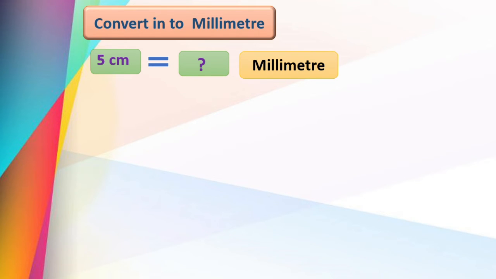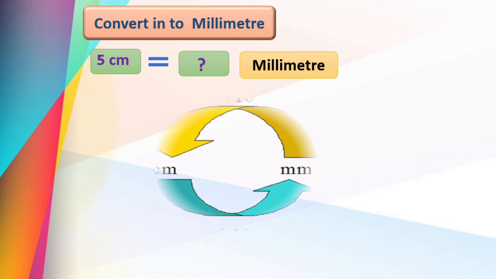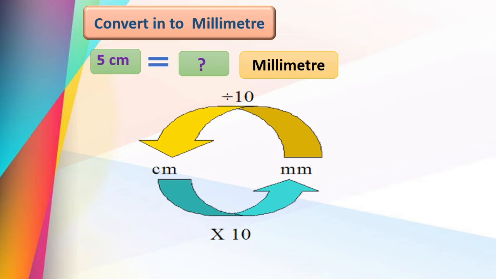Whenever we are given centimeter and asked to convert that into millimeter, we have to follow this method. Here I will write 5, because we want to find out the measurement of 5 centimeter. Correct? We need that in millimeter.